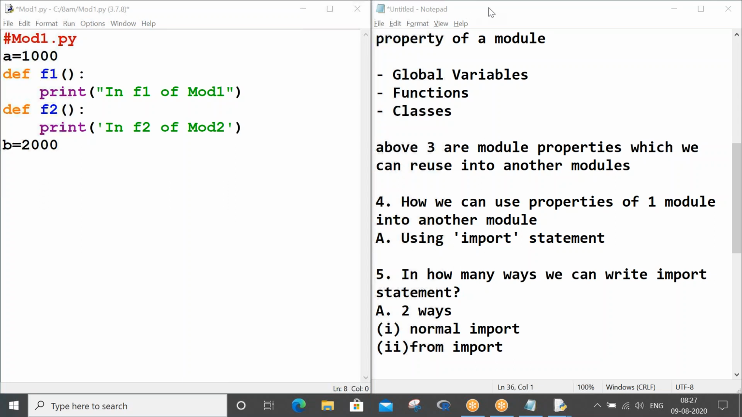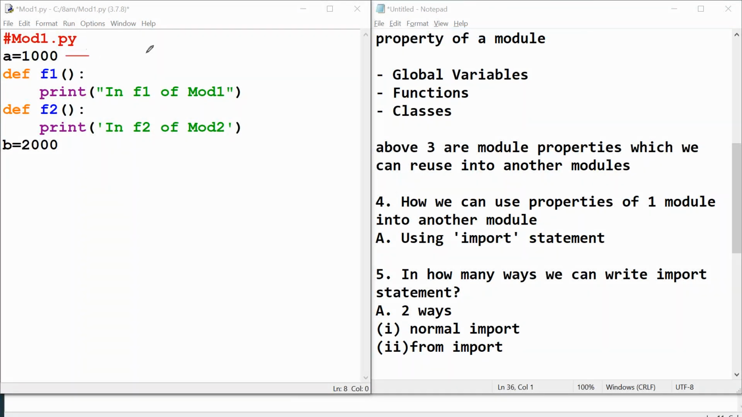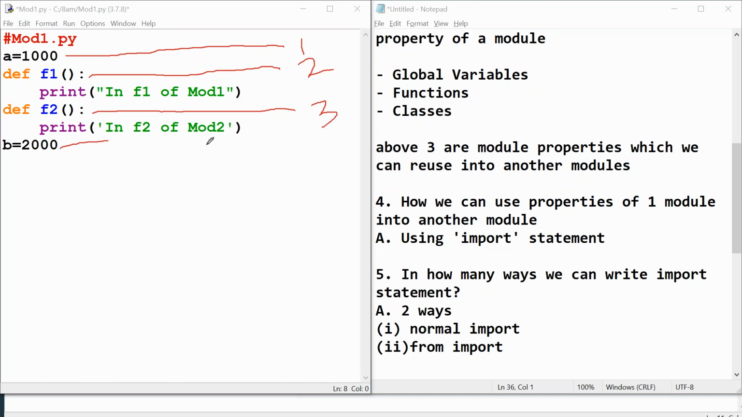Let me change color. So a is a global variable, one global variable, the first one. f1 is a function, which is also a property, the second. f2 is a pure function, so this is also one property, the third. b is a global variable, the fourth. So in total we have 4 properties of mod1. Have this point in your mind. Now let me explain something else.